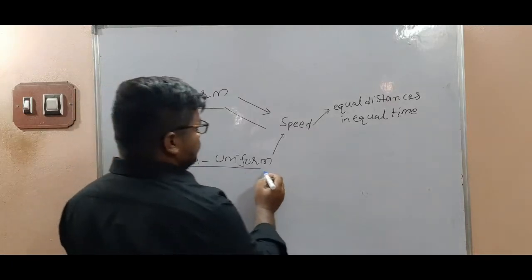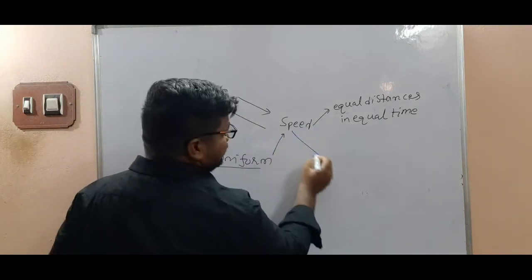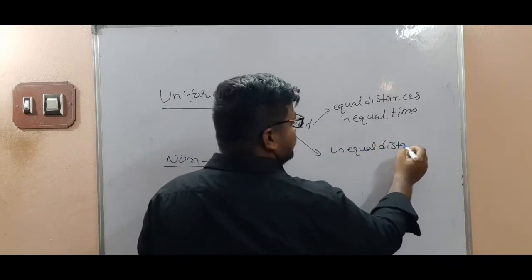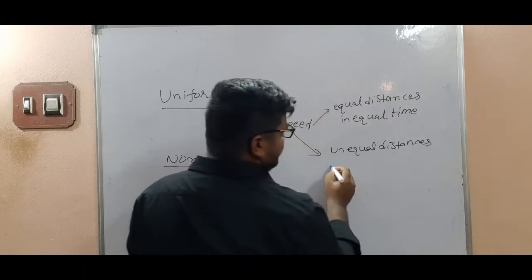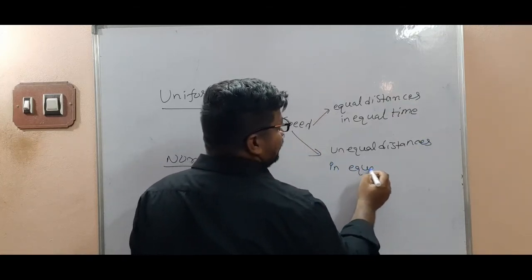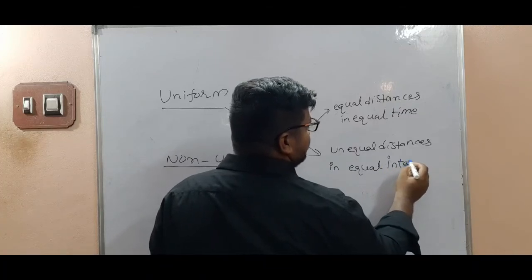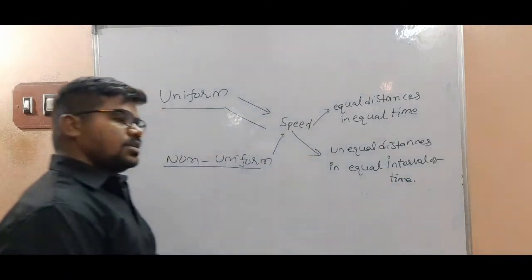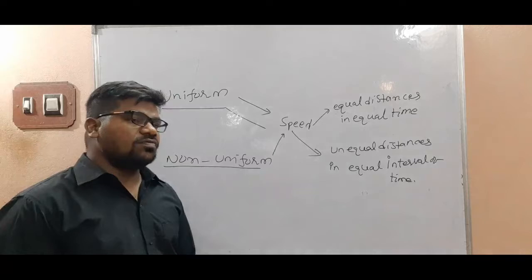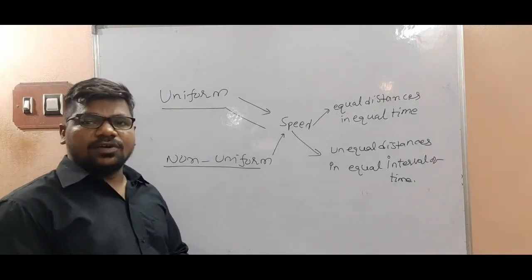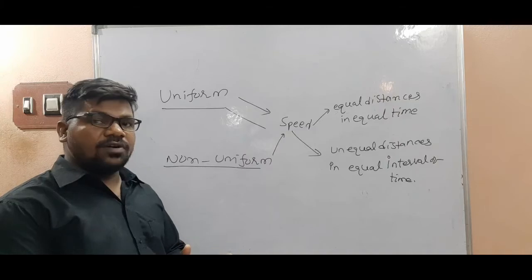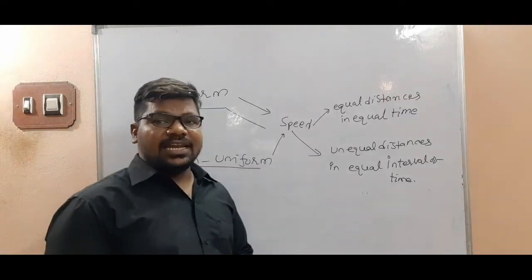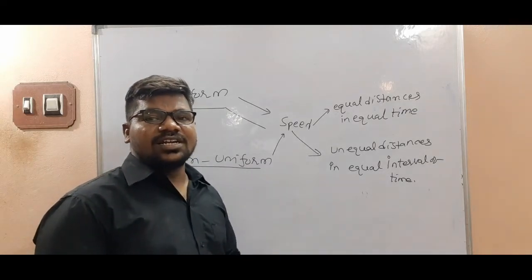Non-uniform speed is defined as unequal distances covered in equal intervals of time. So uniform speed is defined as a body covering equal distances in equal intervals of time. Non-uniform speed is defined as unequal distances covered in equal intervals of time.